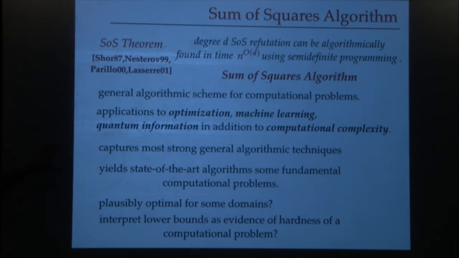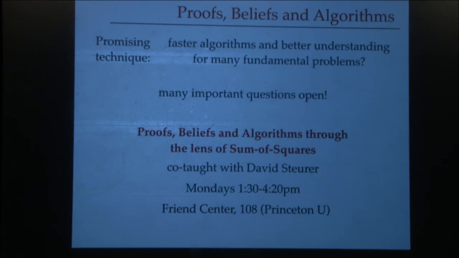And since it has been in some sense shown to capture many algorithmic techniques and leads to fast algorithms, you could plausibly conjecture that it's optimal for some restricted class of problems. And when it is optimal, lower bounds on this particular proof system can be taken to mean some kind of more general result, at least hinting towards the problem being hard even outside of the proof system. Okay. To end, I tried to give you a glimpse of why sum of squares is a promising technique for both hardness results and algorithmic results. But many important questions remain open.